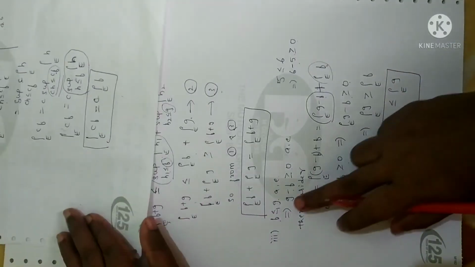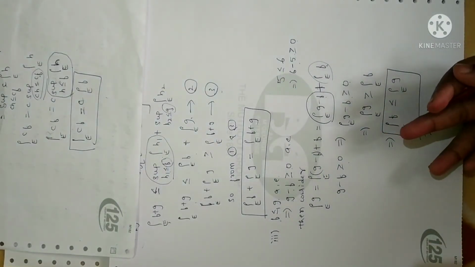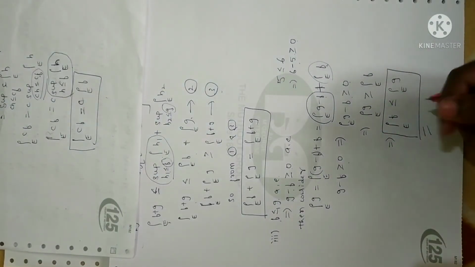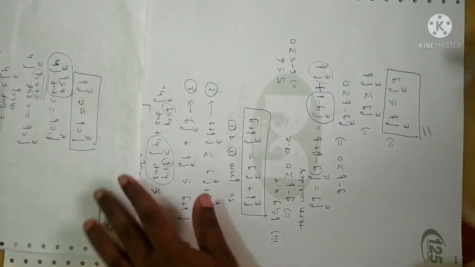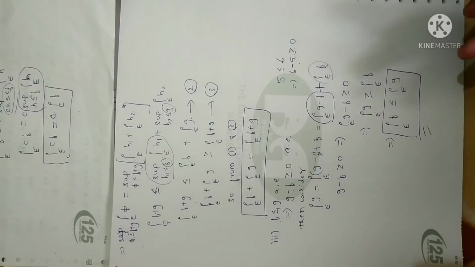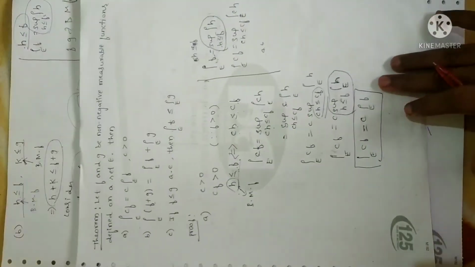Just the logic: wherever I have proved this concept, whether it is for a bounded measurable function or a non-negative measurable function, the concept will be the same. So you have to remember the definition. As per the definition, we are going to make a replacement. So this is what the theorem proof is. Hope it is clear.